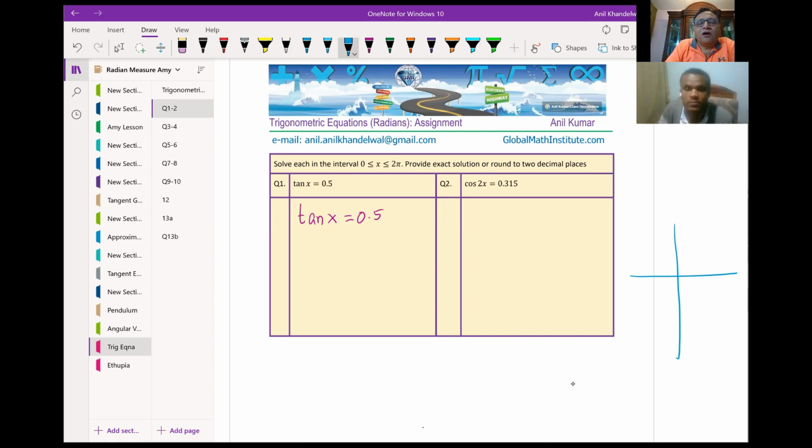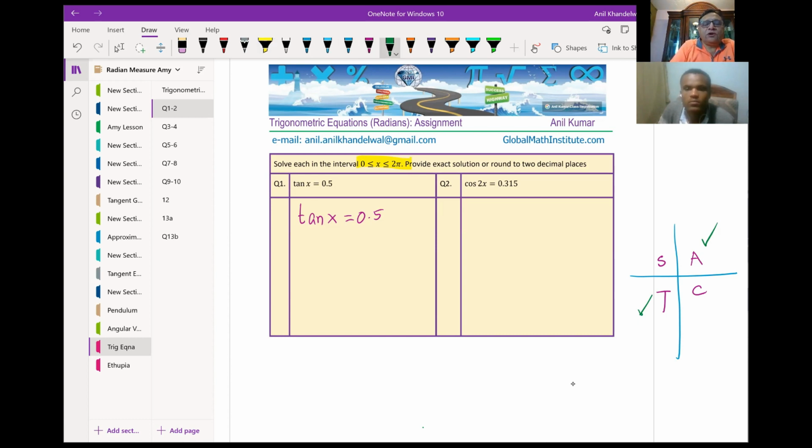So once you have this, you look into the coordinate plane as I've drawn on the side, and you know the rule, which we say CAST rule, right? You are familiar with this? As far as tan is concerned, it is positive in quadrant 1, as all are positive, and in quadrant 3. Now, since it is 0.5, we know that it will lie in quadrant 1 or in quadrant 3, when we are talking about 0 to 2 pi, right? So first I'm giving you a solution from 0 to 2 pi, then I will extend it to the general solution here. Right.